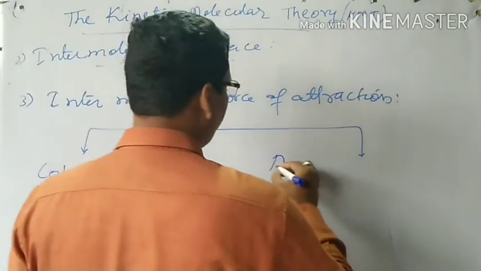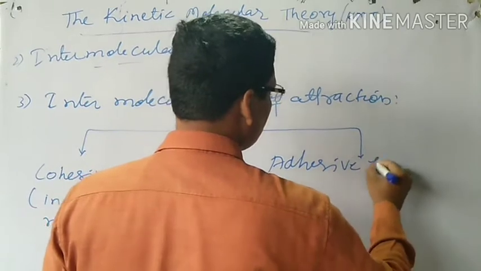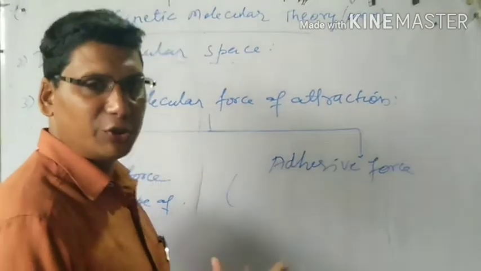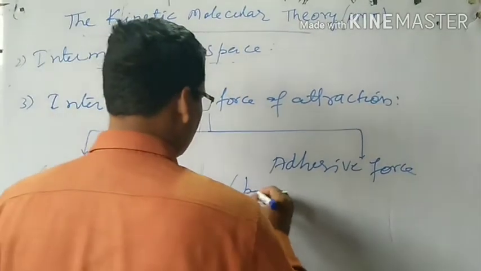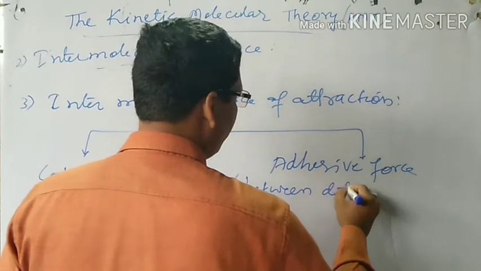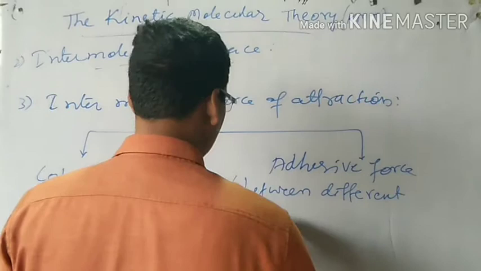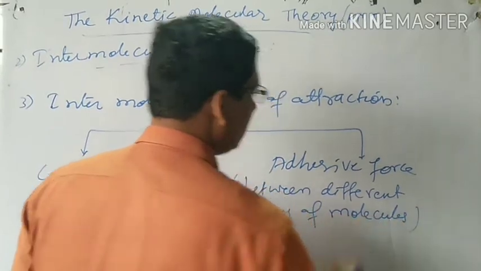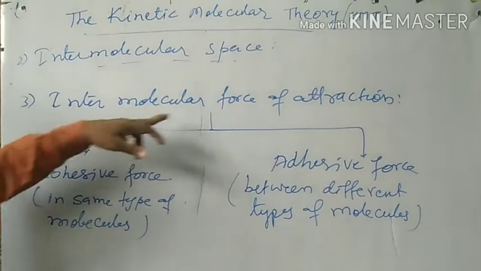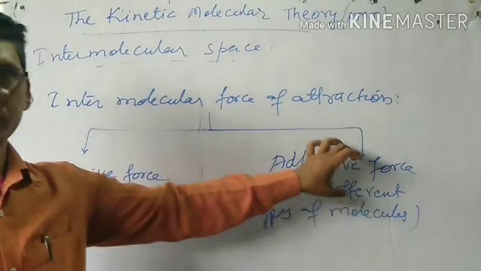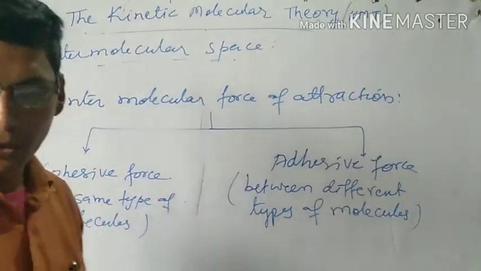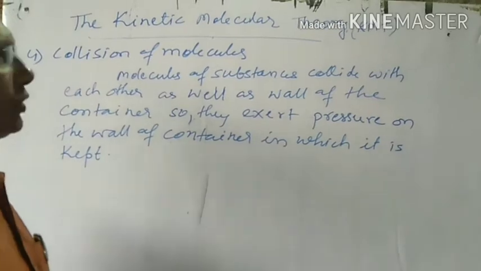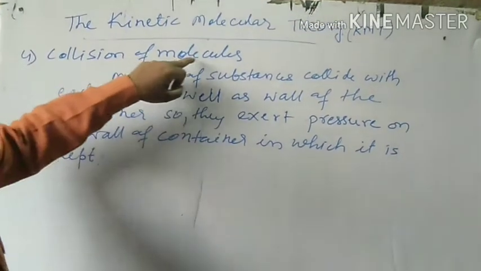Second is adhesive force. It is the force of attraction between different types of molecules. Okay? So these are the two different types of intermolecular force of attraction, cohesive force and adhesive force. Clear? Now come to the next postulate, that is movement and kinetic energy. Okay? Now come to the next postulate of kinetic molecular theory, that is collision of molecules.